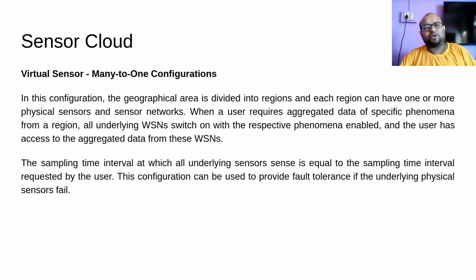When we talk about quality of service, QoS, understand this in many-to-one, because we have lots of different sensors contributing data to one sensor. Even if one sensor fails, we still have some amount of tolerance. We can still carry on with our sensing. Unlike had there been only one sensor instead of many sensors contributing to my virtual sensor, then what would have happened? Had this one sensor failed, I would no longer be able to do any sensing. But now that I have multiple sensors, even if one sensor fails, I can continue with this sensing.